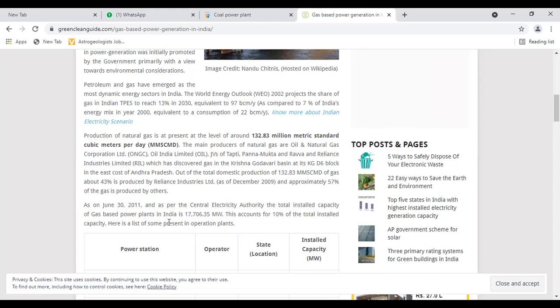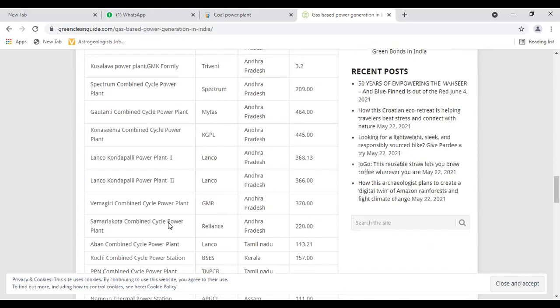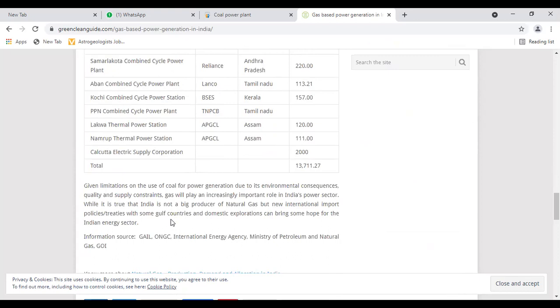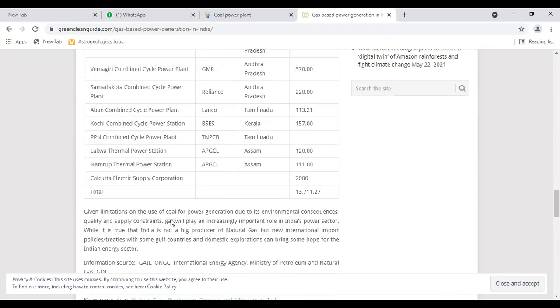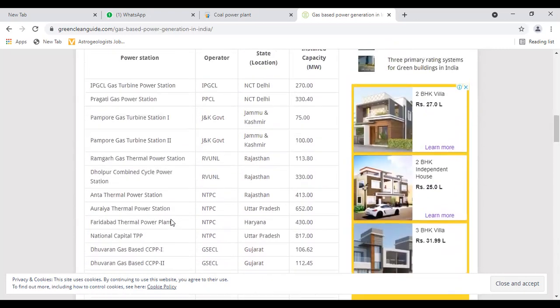As on June 30, 2011, as per the Central Electricity Authority, the total installed capacity of gas-based power plants in India is 17,706.35 megawatts. This accounts for 10% of the total installed capacity. Here is a list of some present in-operation plants.